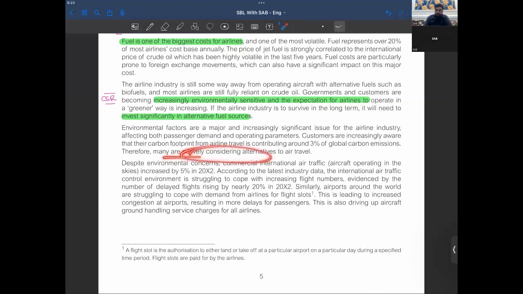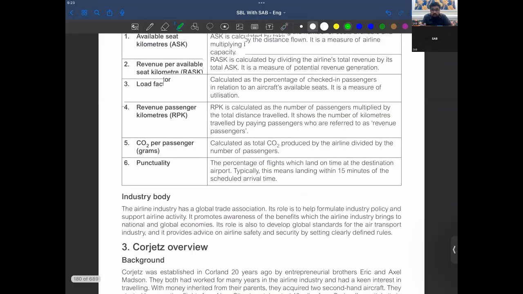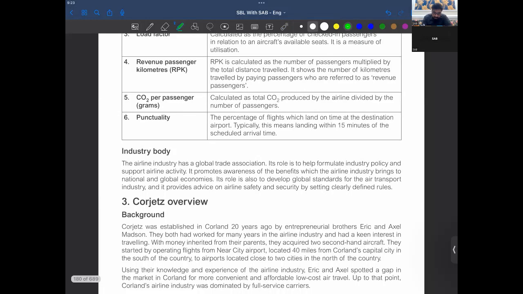Therefore, many are actively considering alternatives to air travel. So the persons taking care of the environment are considering alternatives. And if any of the alternatives just arrived in the market, then it's surely going to impact your sales.